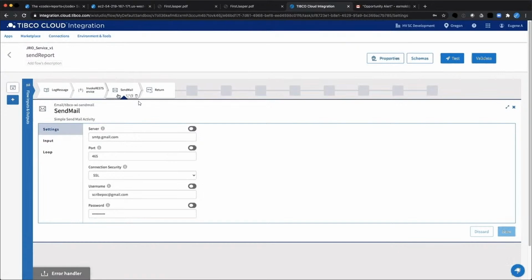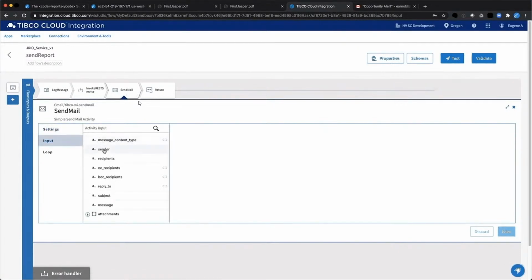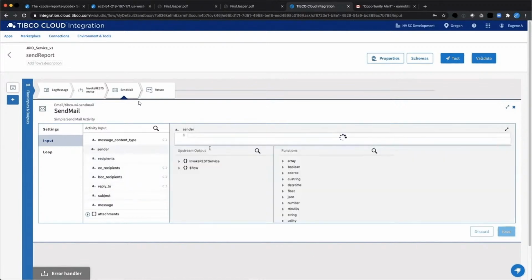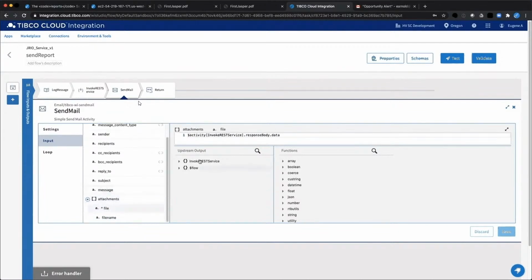Here's our send email activity. This takes some pretty basic things you would expect to see, right? Who's it being sent from? I hard-coded that in there. The subject came in from the payload, same thing with the body, rather the message. And then there's an attachments section, and this is where we attach the information that we got from our REST call just a moment ago. There is the data for the file, and we're just going to pass in some information that we got along the way for the name.